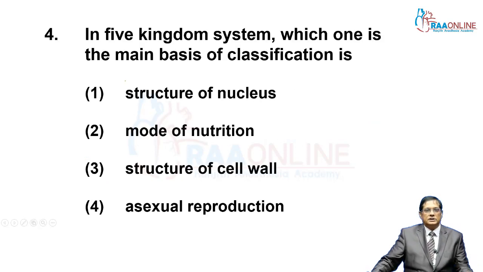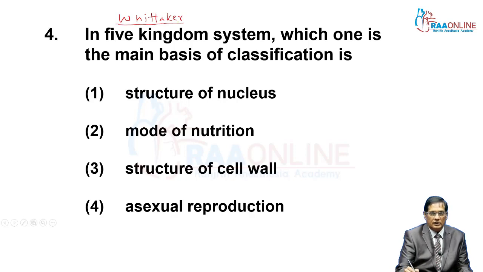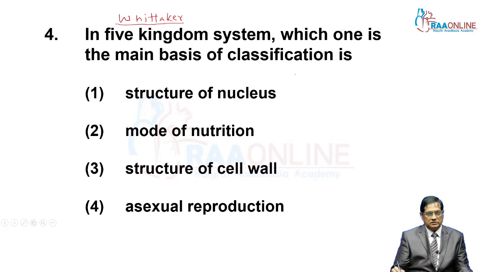Now come to the fourth question. In the 5 kingdom system, which one is not the main basis? Which one is the main basis? A number of criteria were used by Mr. Whittaker. The 5 kingdom system of classification was given by Mr. Whittaker, and a number of criteria were there. For example, complexity of cell. First criteria is complexity of cell.